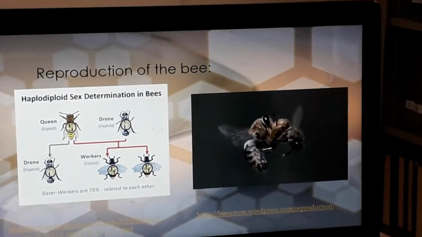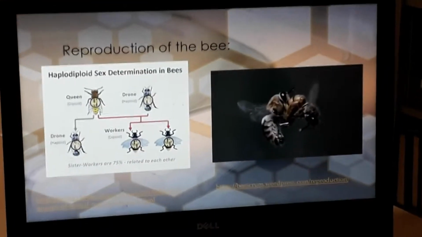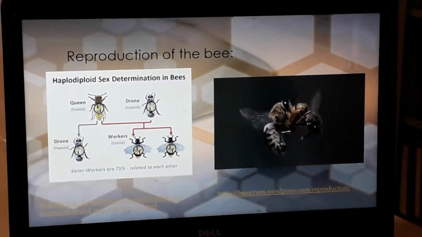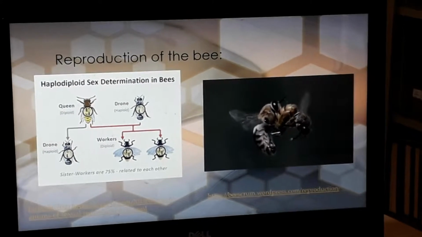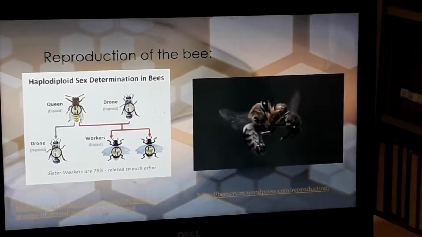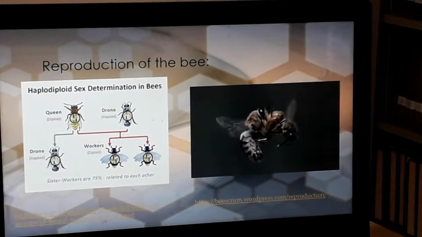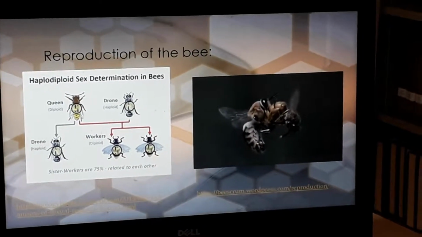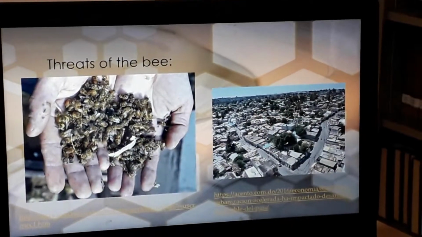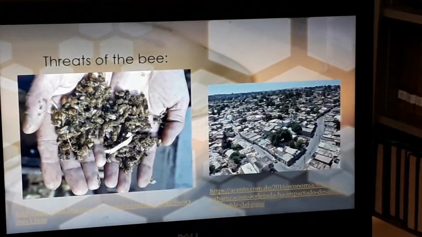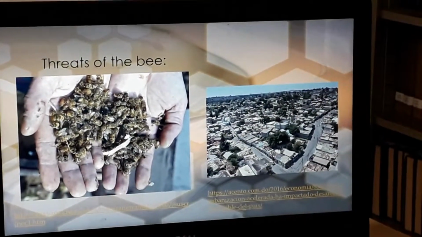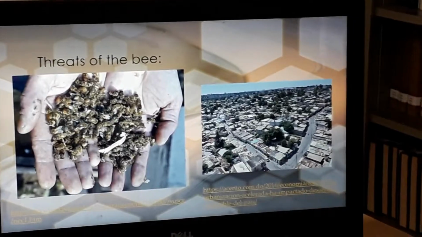Threats to the bee. The decrease has been caused by the loss of natural habitat to logging and urbanization, as well as the use of pesticides. In 2010, several scientists discovered the bees died from a virus in their DNA and from a fungus present in the colonies.